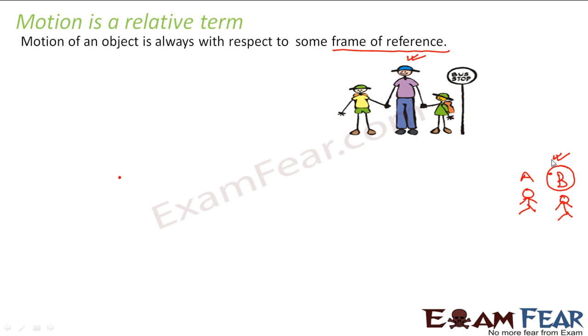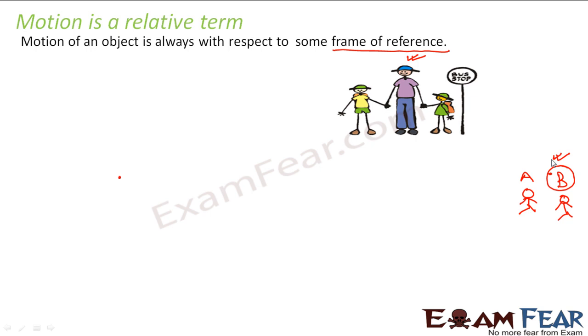So you understand? Whether an object is in motion or not is decided by the person who observes it. That means motion of an object is always with respect to some frame of reference. What is that frame of reference? It is nothing but the reference frame of the observer.